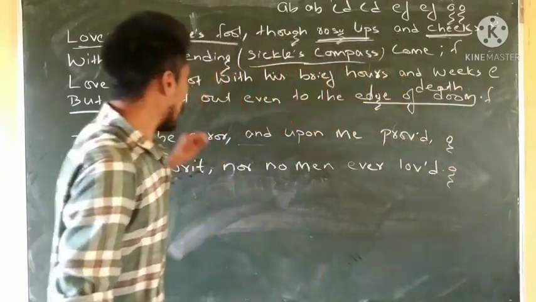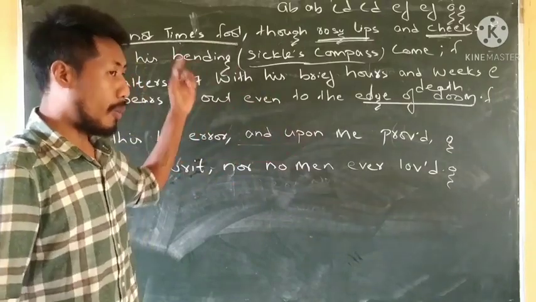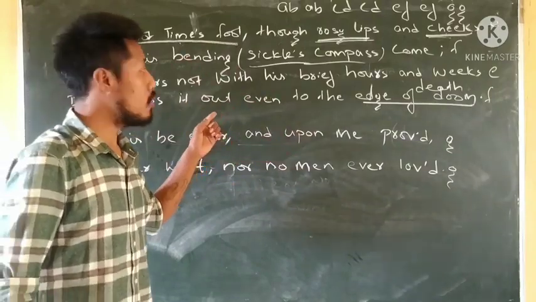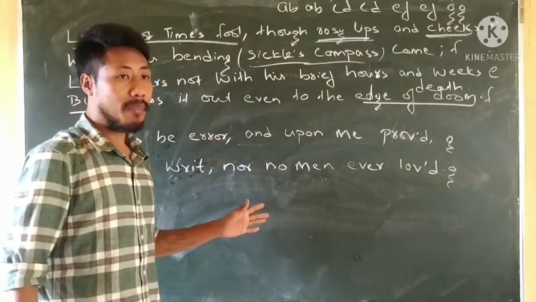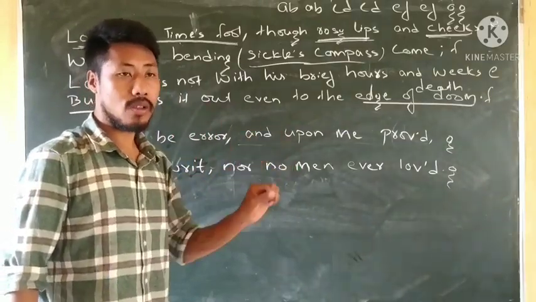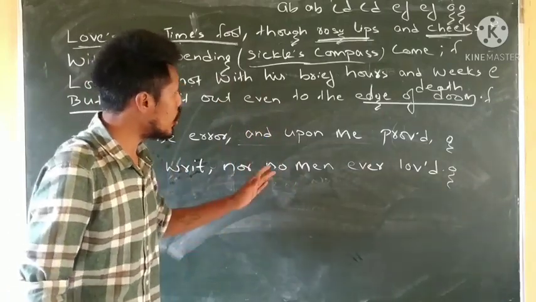We can find it: but bears it out even to the age of doom. The promise that they have made in the first stanza, I explained to you. The marriage of two minds, the promise that they have made, the rules that they have made, with the willingness and the acceptance of each other, the two people, heart and soul and mind, doesn't change.